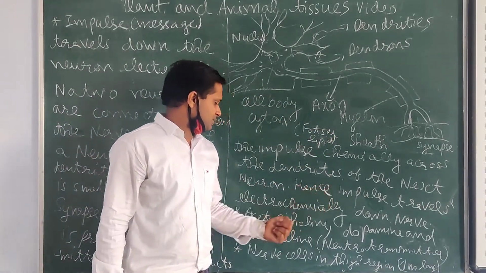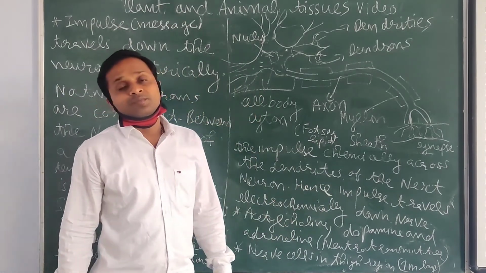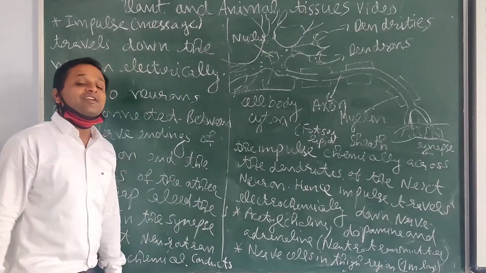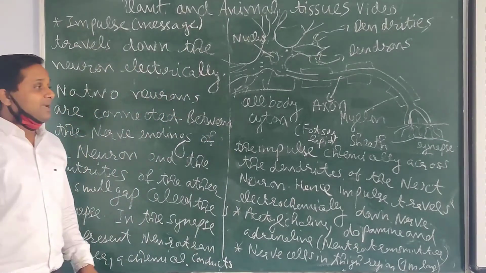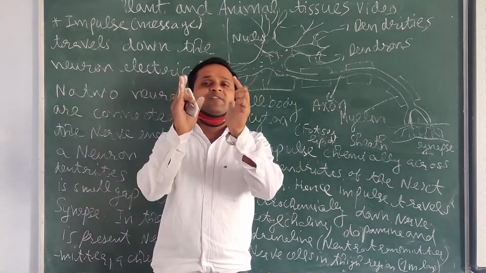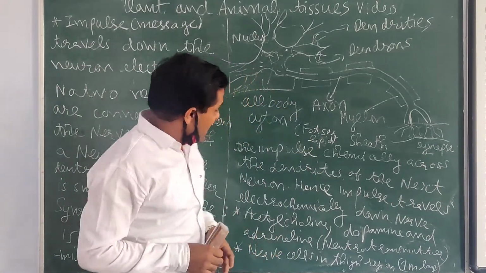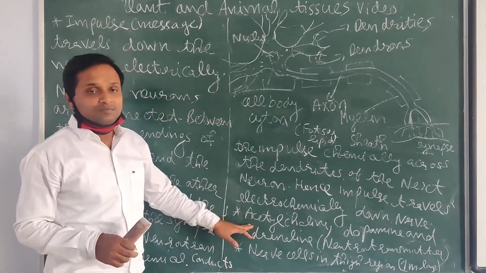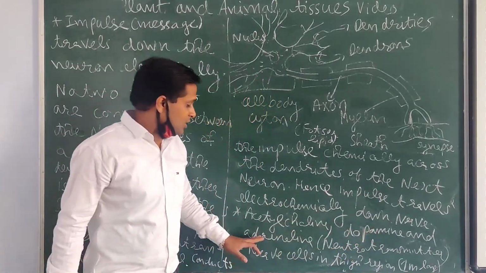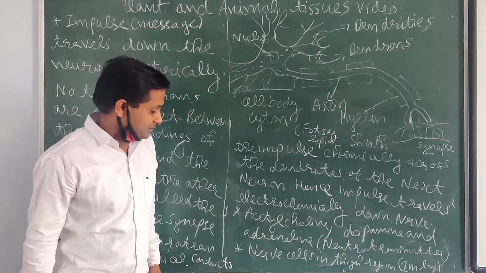Hence the impulse travels electrochemically down the nerve: electrically, and also chemically between the two neurons only. This is the first neuron, this is the second neuron. The gap between them is a synapse. In the synapse, one neurotransmitter is there. That neurotransmitter is made from which chemical? Acetylcholine, maybe dopamine, or maybe adrenaline. These are some common neurotransmitters.